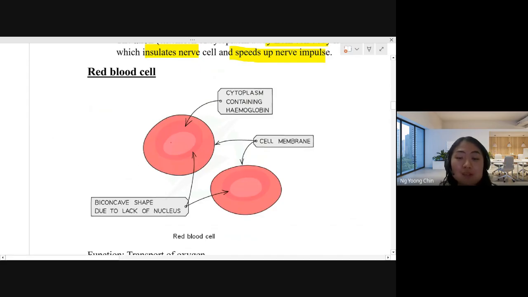So this donut shape is not called a donut, but it's called a biconcave disc shape. Biconcave disc shape. Concave means curving inwards. It just looks like this. Yeah, so they call it a biconcave disc shape.